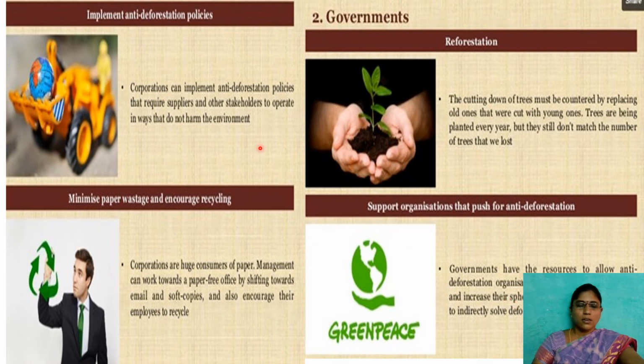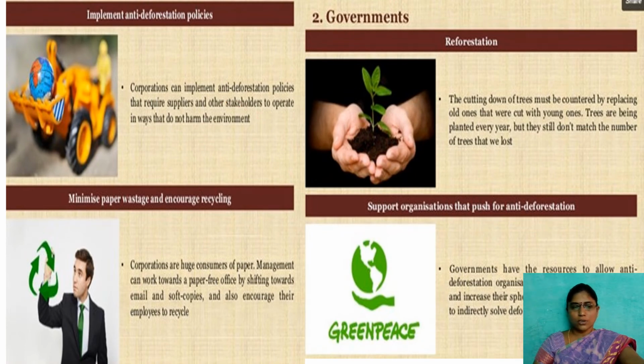Minimize paper wastage and encourage recycling, to avoid deforestation. Our governments now are using digital working as much as possible. Because of digital working, the use of paper is reduced, so we are able to conserve our plants. Implementing anti-deforestation policies is a responsibility of the government, to make different laws against deforestation so that we can reduce it.